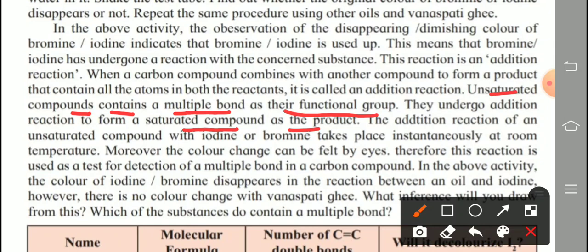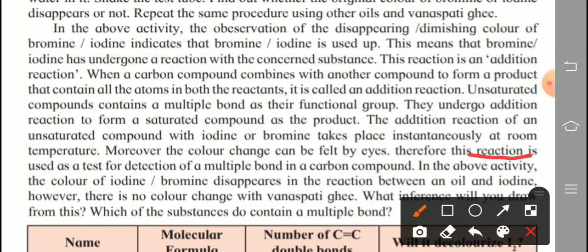The addition reaction of an unsaturated compound with iodine or bromine takes place instantaneously, means at the same time, at room temperature. Moreover, the color change can be seen by eyes. That color is easily seen by our eyes, and therefore this reaction is underlined. That's why, what is the speciality of this reaction?